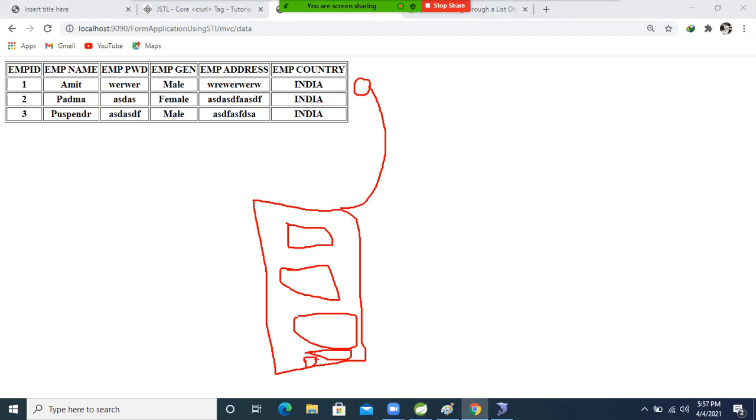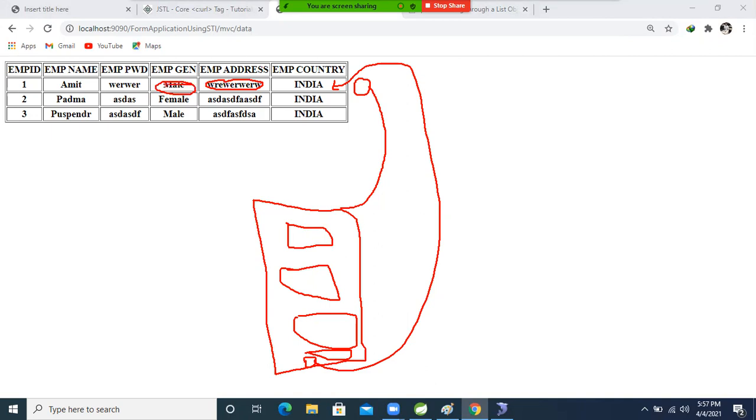After submitting, the same page will open again with the updated values. So we will perform this operation.